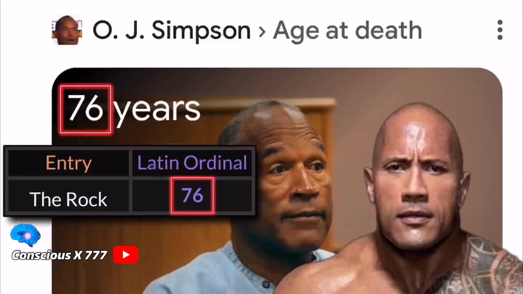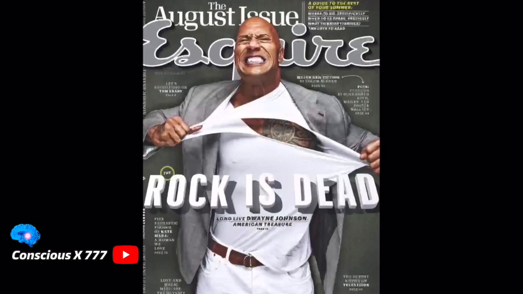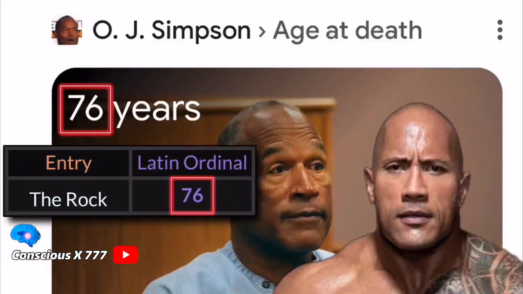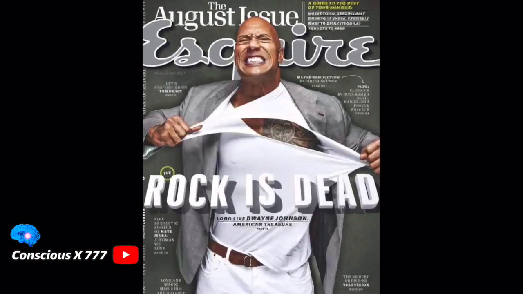They did so much predictive programming that this character was going to die. The Rock has a magazine that says Rock is dead, and they didn't kill The Rock's character, but if you notice, this magazine is very symbolic to them killing The Rock's other character, which is O.J. Simpson, and I wouldn't put it past them if they killed off The Rock as well. So I wouldn't be surprised if that happens in the future.